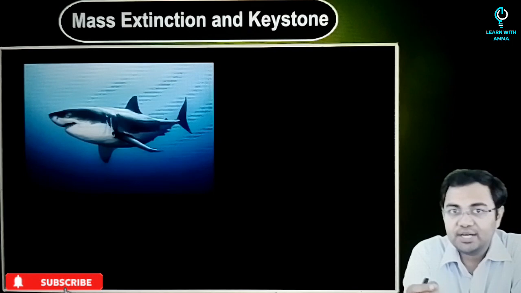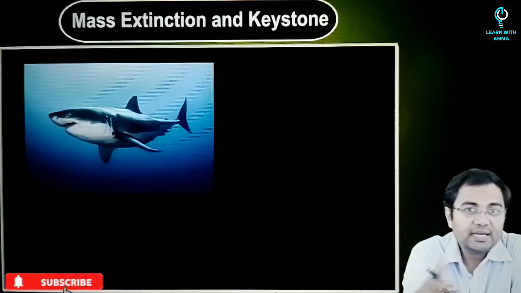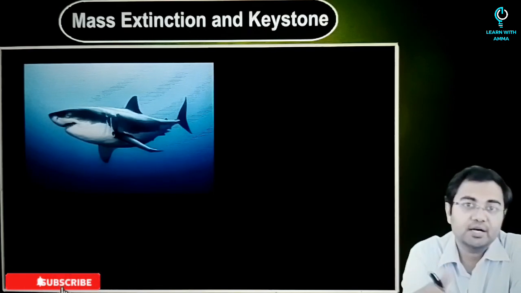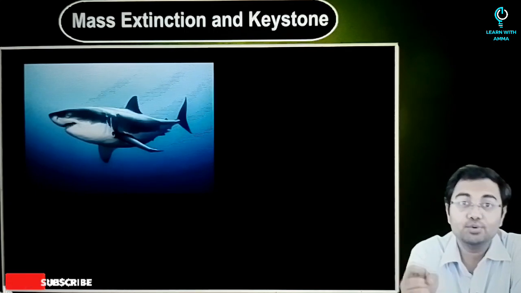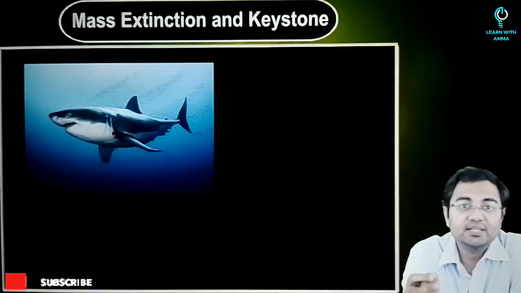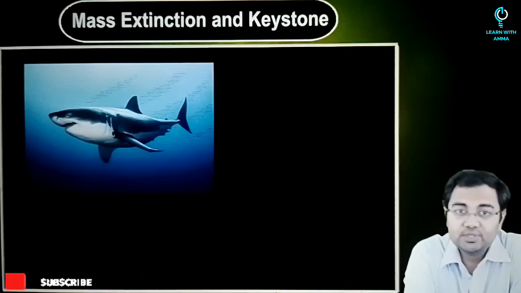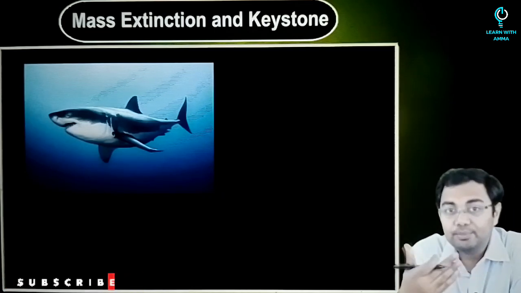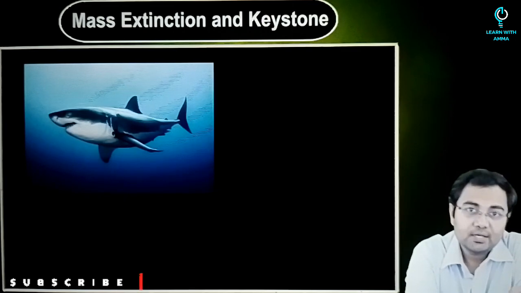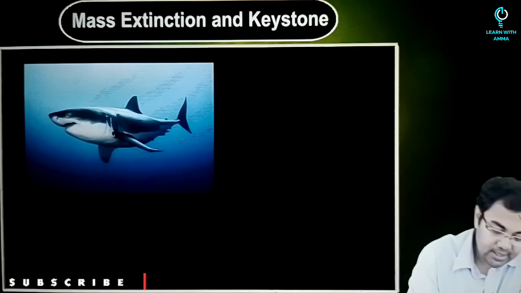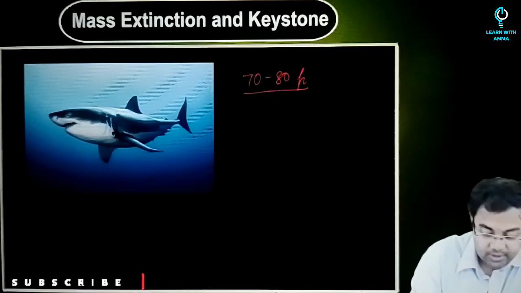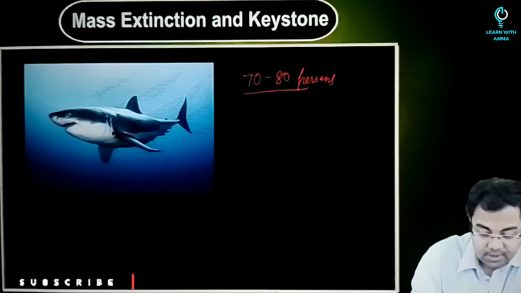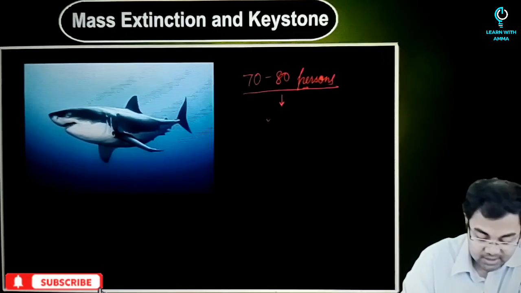When we talk about the shark, the first thing you probably think of is a kind of underwater organism that is known for its attacks, something that is known for attacking humans, killing humans, etc. But this has come more from media rather than the facts. For example, if you just look at the facts, there are approximately 70 to 80 persons, as per some reports, who are attacked by the sharks.